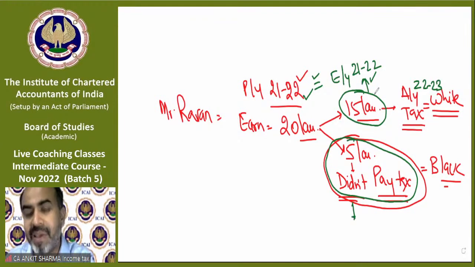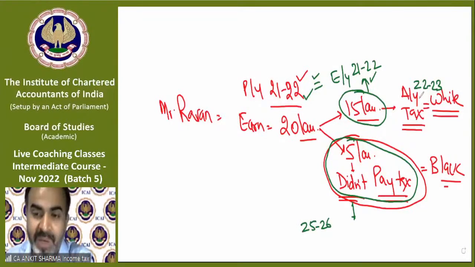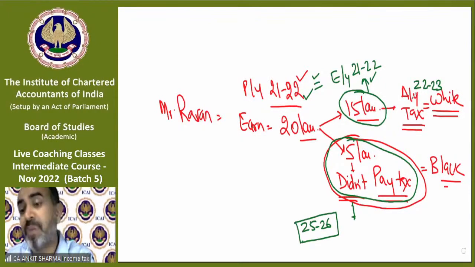The department technically caught you and gathered the evidence that yes, you have earned 5 lakh rupees, which the department came to know in year 25-26. So now the previous year for this 5 lakh will be 25-26, because the department came to know only in this year. But the earning year of this 5 lakh will remain 21-22.